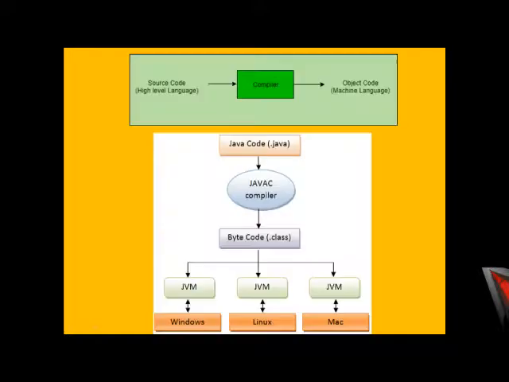Now we will move forward to the concept of bytecode. Let's see the top diagram, which points from source code to a compiler to object code.